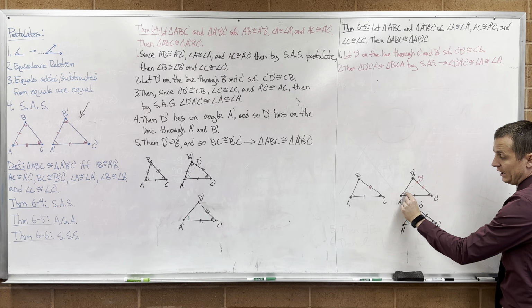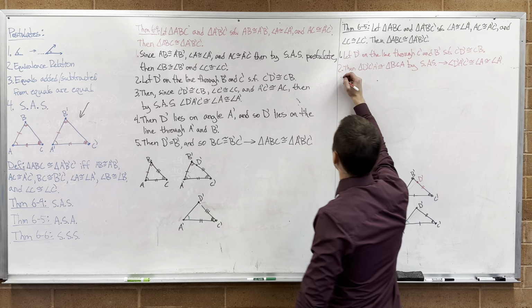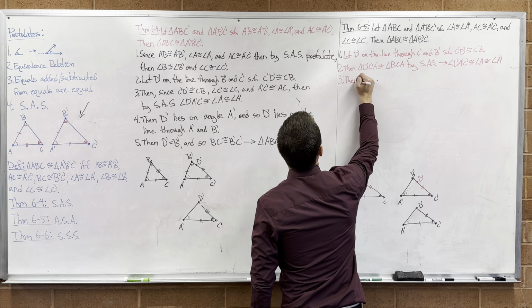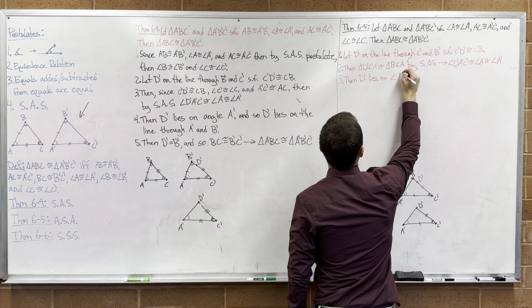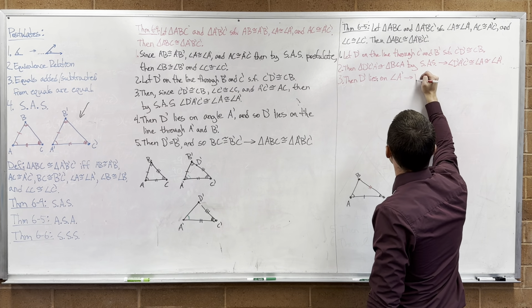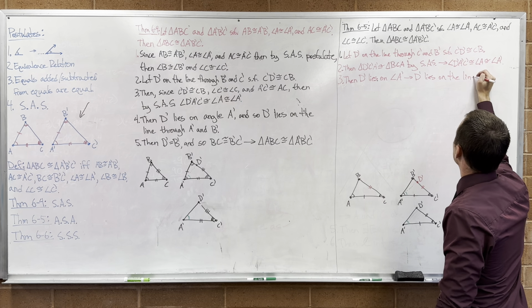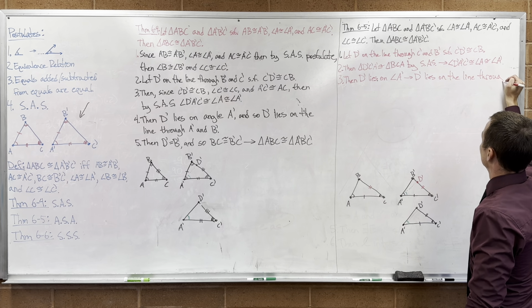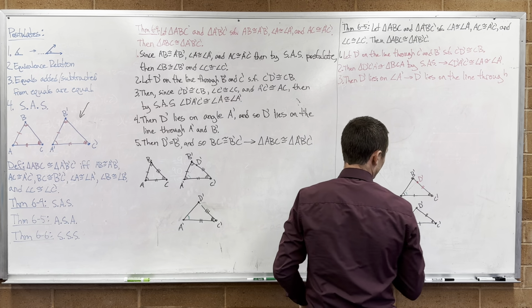So the green angle is congruent to A prime. So three, then D prime lies on angle A prime, which gives me that D prime lies on the line through A prime and B prime. Right? Yes, because it's on that angle.